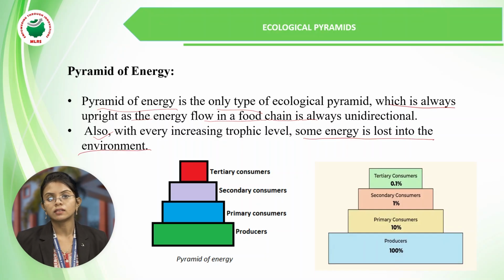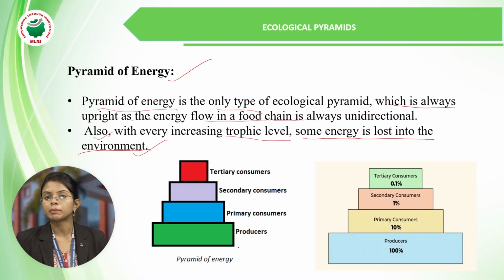In the other cases, like the pyramid of biomass and the pyramid of numbers, it is usually upright, but in some cases it is inverted based on other situations. But the pyramid of energy is always upright. With every increasing trophic level, some energy is lost into the environment.